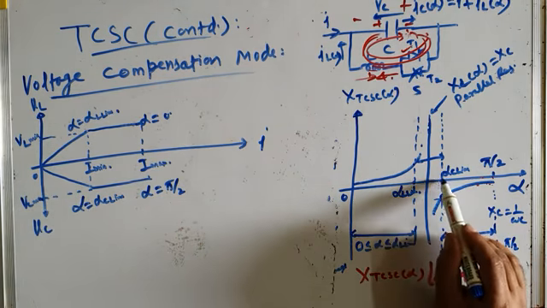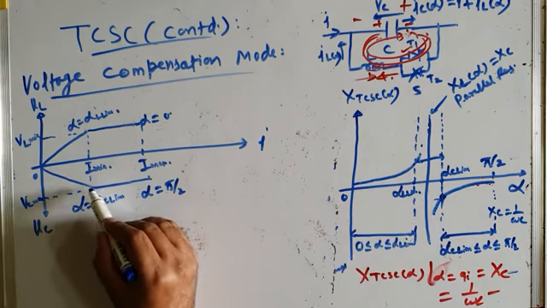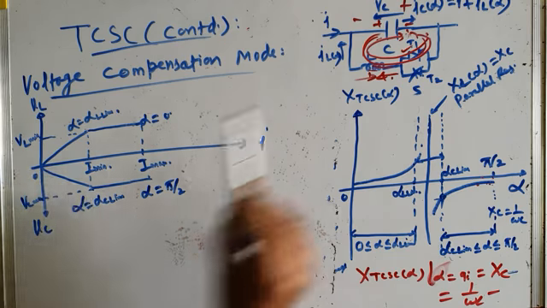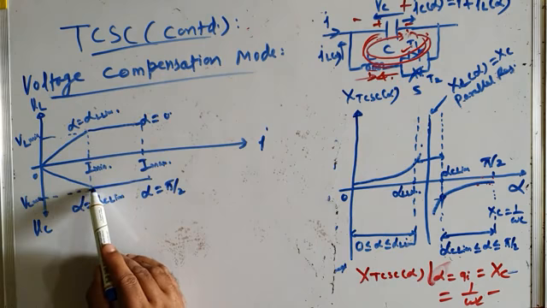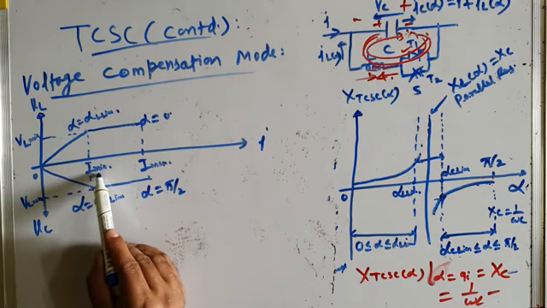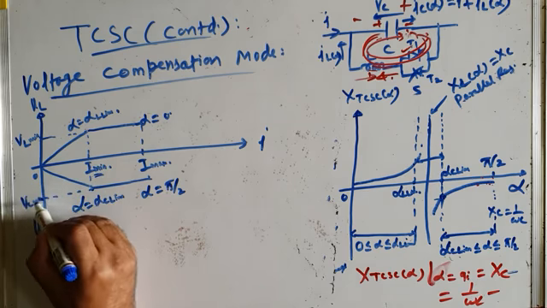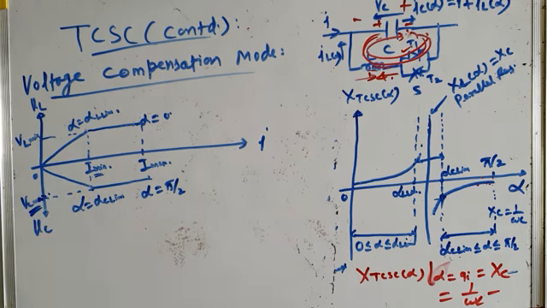Let us assume that alpha is equal to alpha C lim here, and transmission line current starts from 0. As transmission line current increases, the voltage across the capacitor increases, and finally at I equal to I min, when transmission line current is at its minimum value, corresponding to alpha equal to alpha C lim, maximum voltage appears across the capacitor, that is VC max.